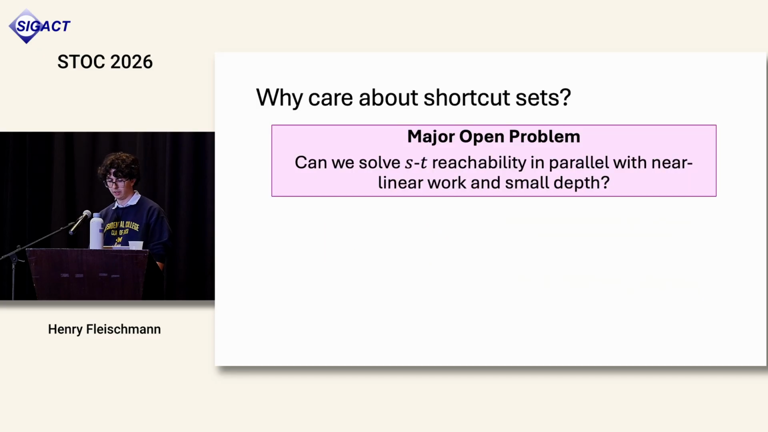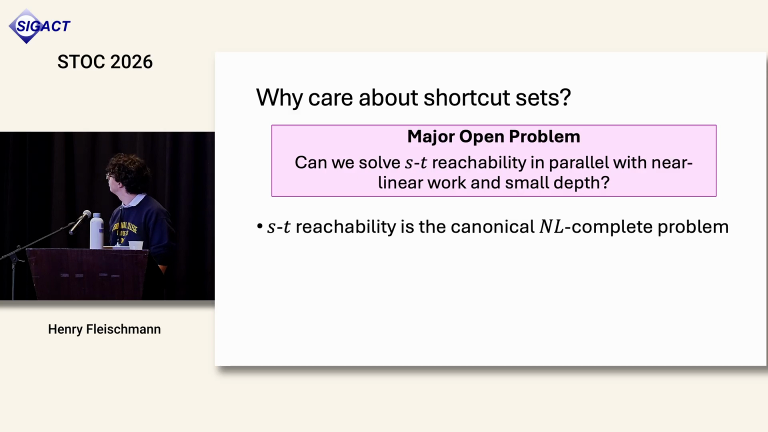Good. So shortcut sets are interesting as a combinatorial problem in and of themselves, but another reason to care about shortcut sets is their application to a big open problem in fast graph algorithms, which is, can we solve ST reachability in parallel and in near linear work? Where in parallel we want small depth, maybe polylog.